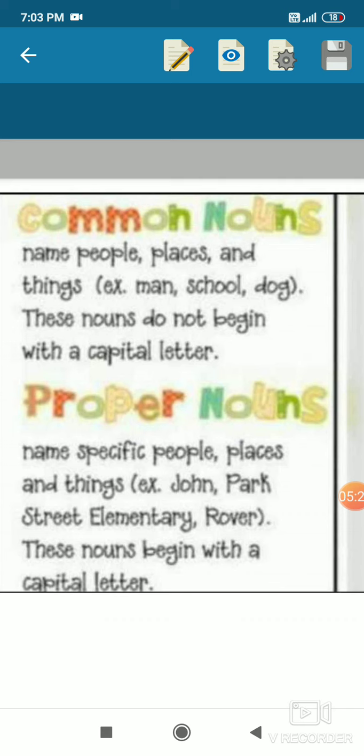If we are talking about school, it is a common noun. But if we are talking about any particular name of a school, that is a proper noun. If we are talking about friend, no name, so common noun. If we are talking about our best friend Sita, Geeta, Rita, Mohan, that is a name of a particular person, proper noun. Building: if we are talking about any historical building or historical place, common noun. But if we are talking about a particular historical place like Agra or any other, that is known as proper noun. So this is a major difference between proper noun and common noun.